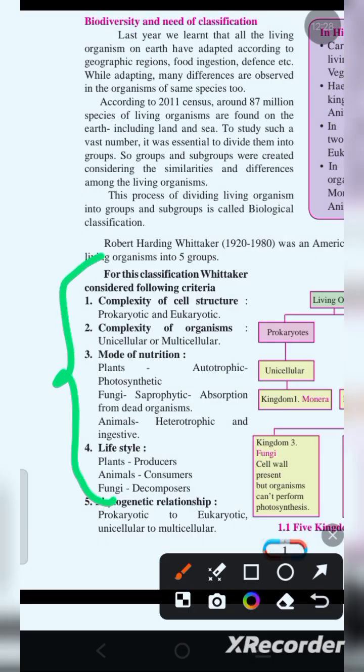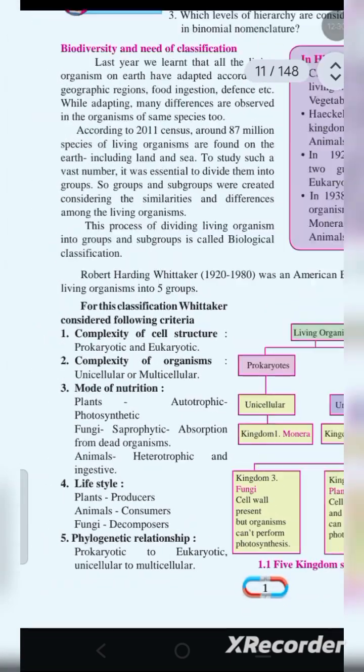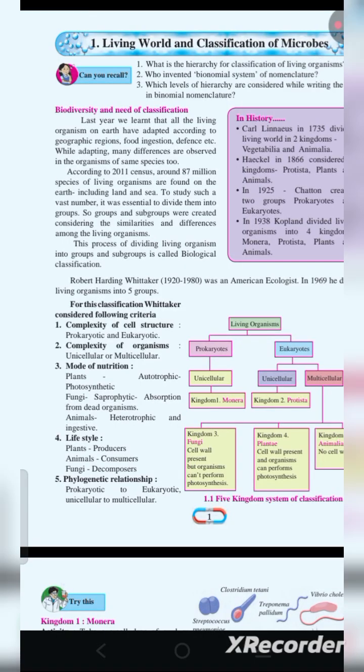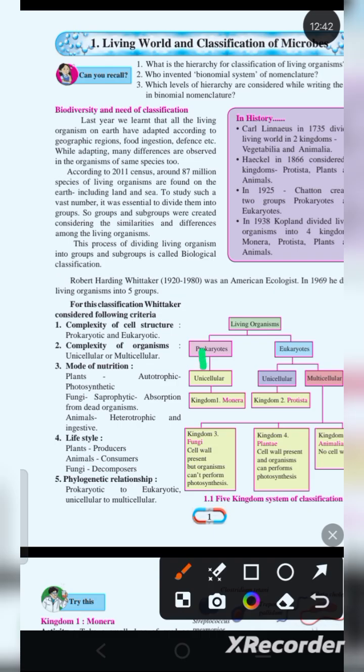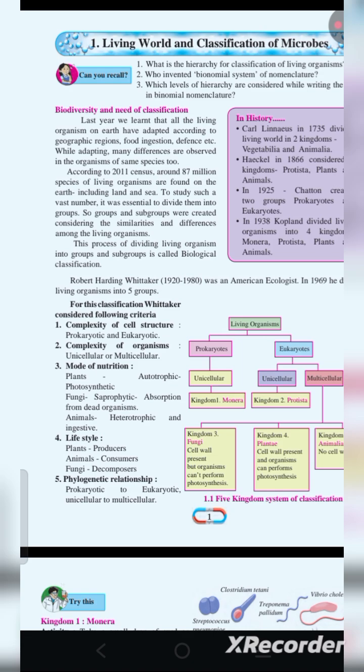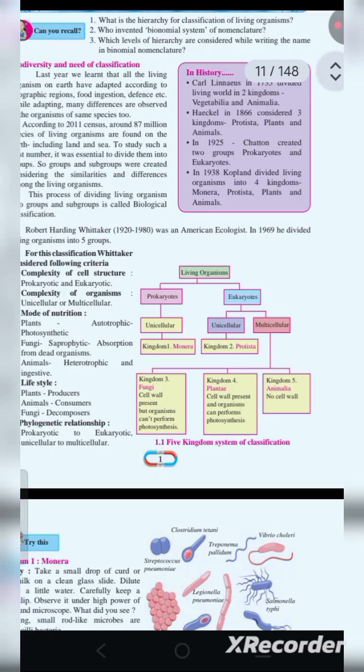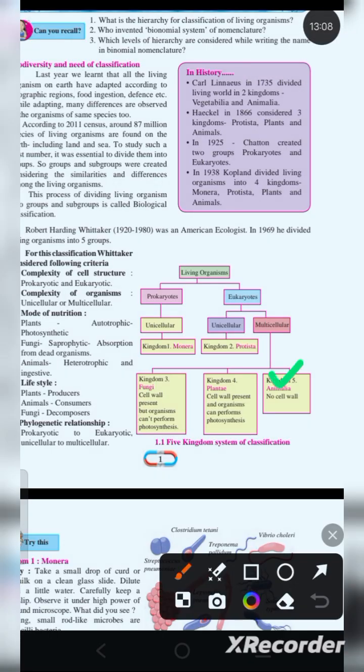He did research on them, and then he made this chart. Okay. This chart: living organisms, prokaryotic to eukaryotic, unicellular to multicellular. In prokaryotic there is only one thing, that is unicellular, but in eukaryotic both multicellular and unicellular are present. Okay. Now, first its kingdom is Monera, and here it is Protista. But in multicellular, fungi are included, plants are included, and animals, because they are made up of multiple cells. In animals, we are also included. That means human beings are included.